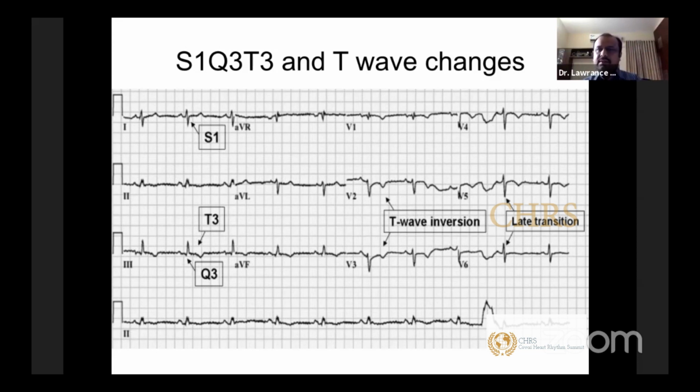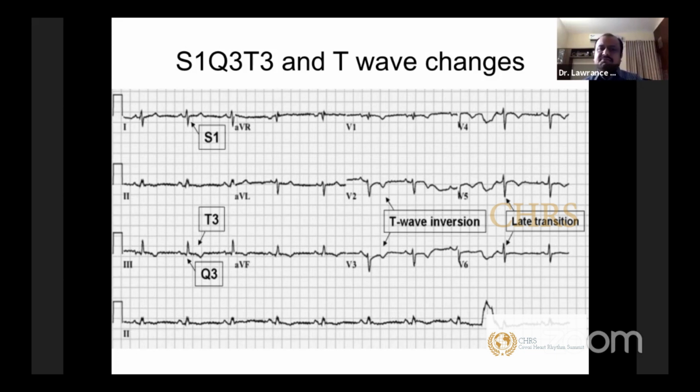Other things you always look for in patients who present with these kinds of findings is RV strain. This RV strain can present in multiple ways on your ECG. You can see a right bundle branch block pattern, either complete or incomplete. You can have T-wave inversions in the anterior leads like V1 to V3, which we usually look at as the right ventricular leads. This T-wave inversion can be present from V1 to V6. And you can see the lateral R waves are not that prominent.